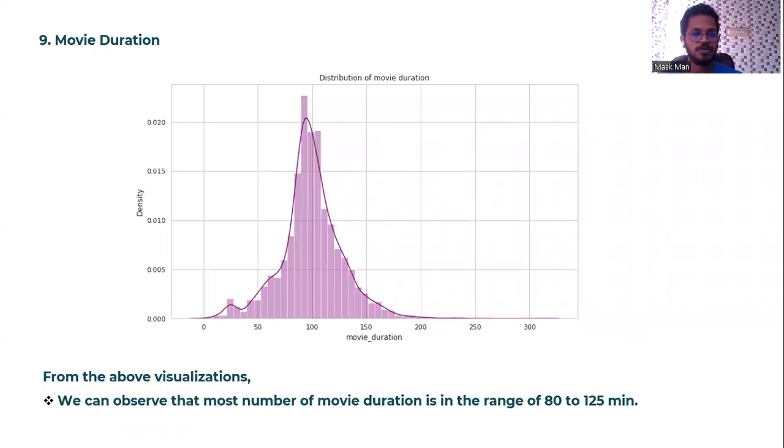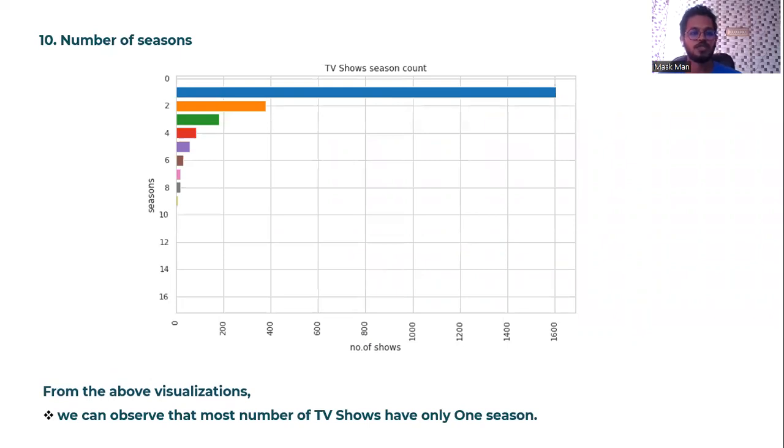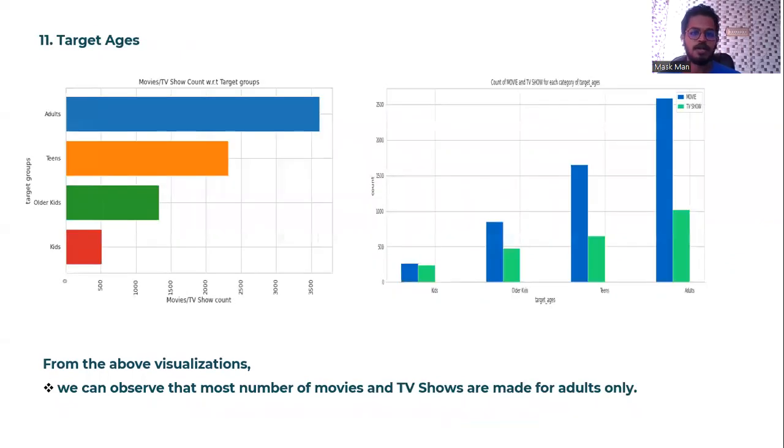And movie duration: if you observe the distribution plot, you can say that for most movies the duration is in the range of 80 to 125 minutes. Likewise, number of seasons: from this chart, you can observe that the most number of TV shows contain only one season, and very few TV shows have more than 10 seasons. In target ages, you can observe that adult content is more on Netflix, followed by teens, followed by older kids, and last, kids.